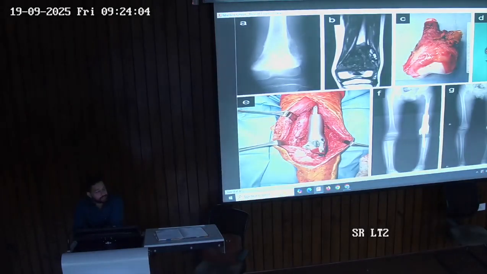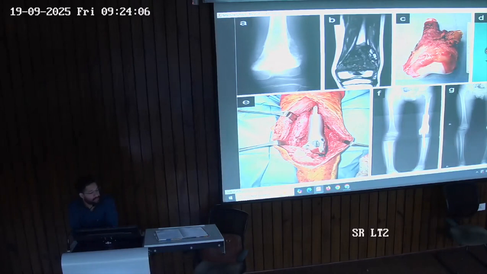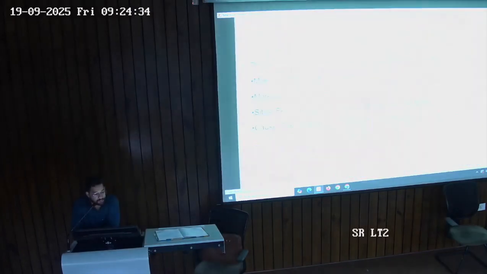This is the MRI image, this is the X-ray image, this is the clinical photograph, and this is the megaprosthesis that is used in these cases. So much of the tumor needed to be removed from the proximal femur to the mid-shaft level of the tibia, after which this megaprosthesis was applied. An entire knee joint replacement was done, which you can see in the X-ray and the clinical photograph.